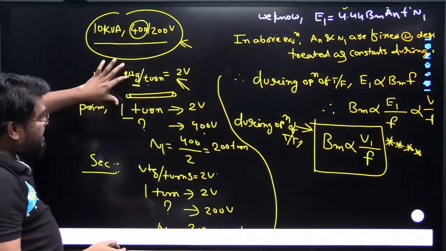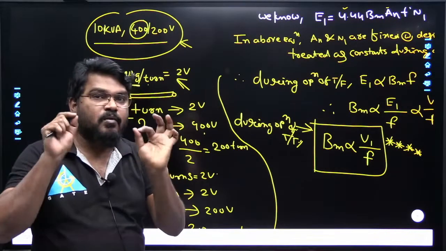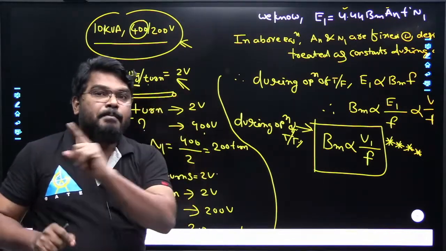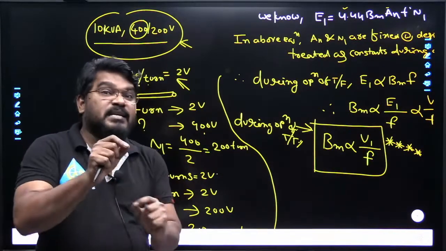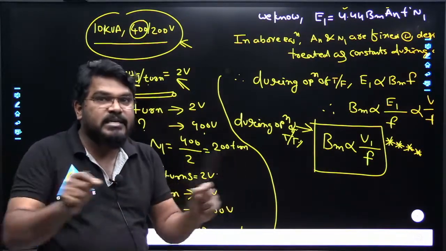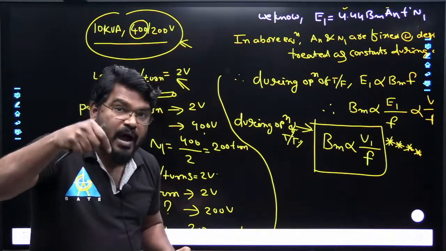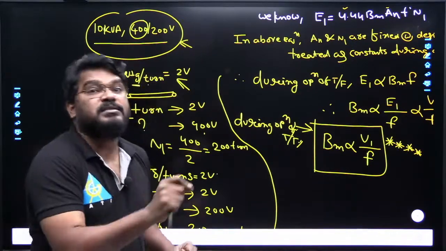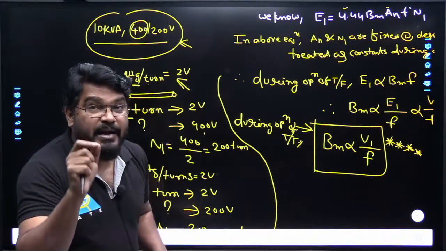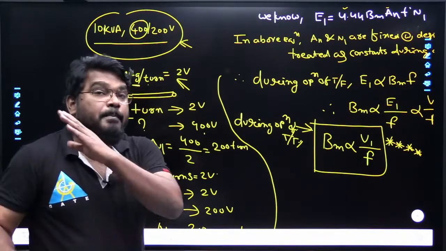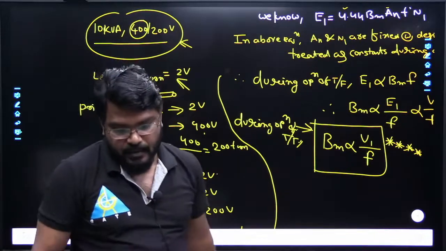Suppose it is constant: the voltage per turn remains the same from primary winding to secondary winding. So while changing the size, what will happen? We have to maintain this ratio constant. This is the basic relation. So we have to maintain the V by F ratio constant from the primary winding to the secondary side of the transformers.